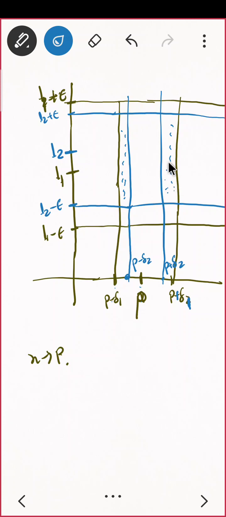There are some values of the function, but what was my condition? Everybody should be in that band only. But if I take delta 1 as my final delta, what is delta 1? Delta is the maximum of delta 1 and delta 2. If I choose my delta 1 as that, then there are some people which are not satisfying the property of delta 2. What is the property of delta 2? Everybody should lie in this also. So which delta should I choose so that both of them are satisfied?